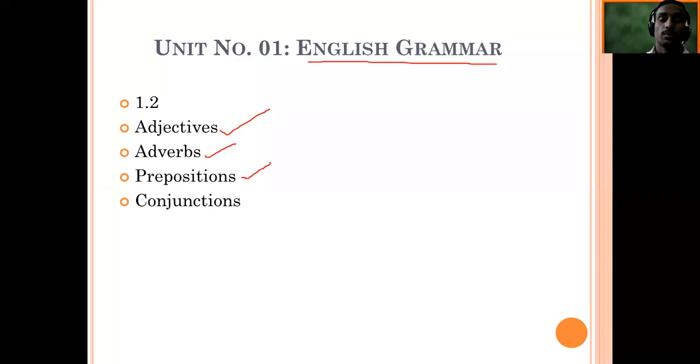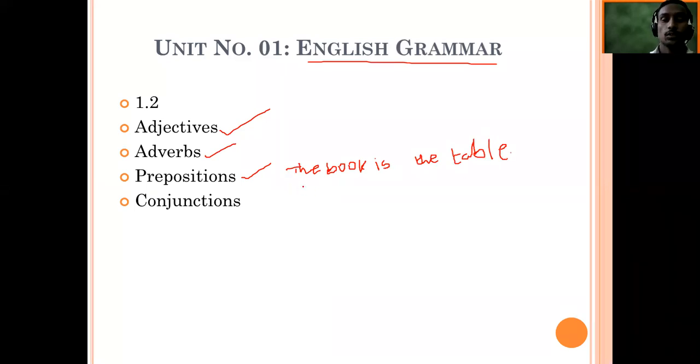Then next one is about prepositions. In prepositions, we will be learning what a preposition is and its importance in a sentence. For example, if I write something like this, the book is the table. If you read this, is it a complete sentence or is there something missing? The book is the table. That is one sentence I have written.